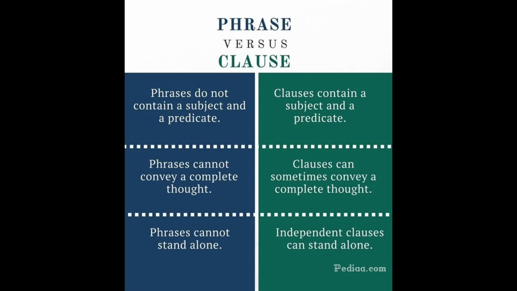The difference between a phrase and a clause is that phrases do not contain a subject and a predicate. Meanwhile, clauses contain a subject and a predicate. Phrases cannot convey a complete thought, while clauses can sometimes convey a complete thought. Phrases cannot stand alone, while independent clauses can. And here's a video to help you understand the difference between phrases and clauses better.